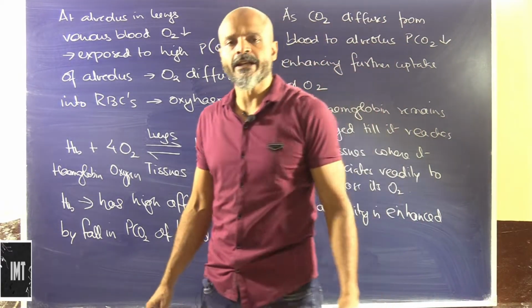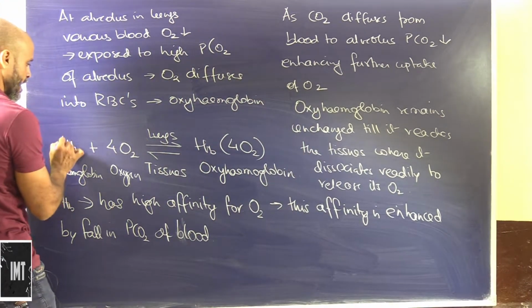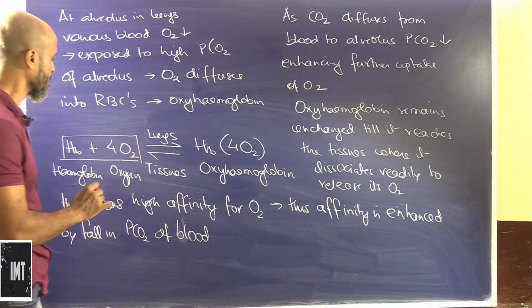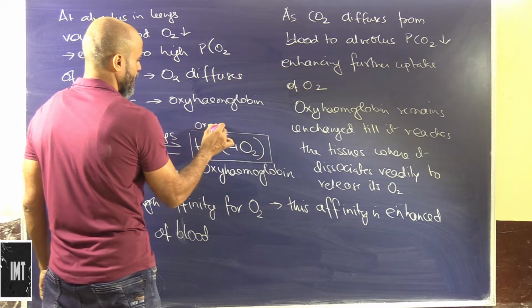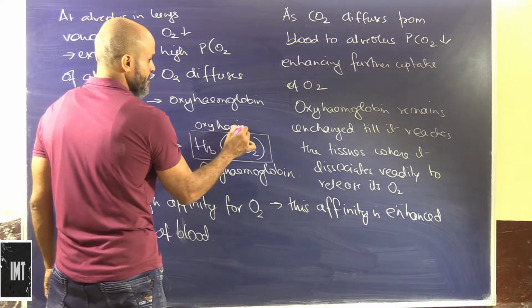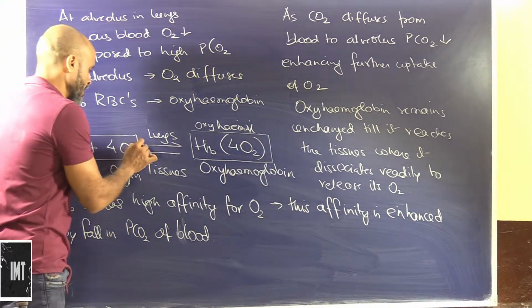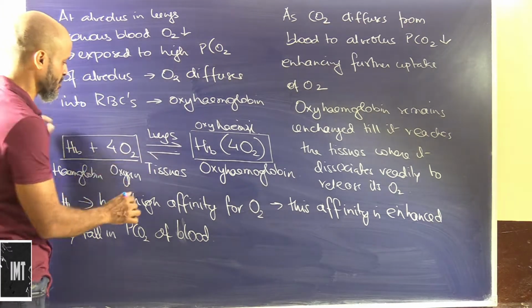Just a quick recap of the entire thing that we have studied till now. Hemoglobin plus the 4 oxygen molecules that it generally combines with is the complex that is oxyhemoglobin. It is formed in the lungs, and then it is delivered to the tissues.